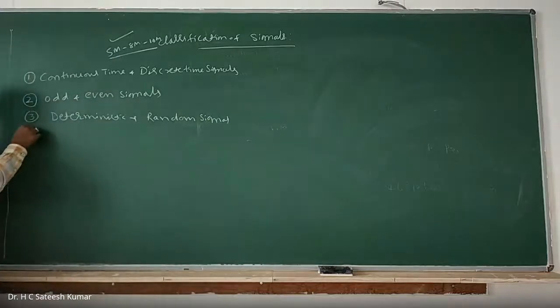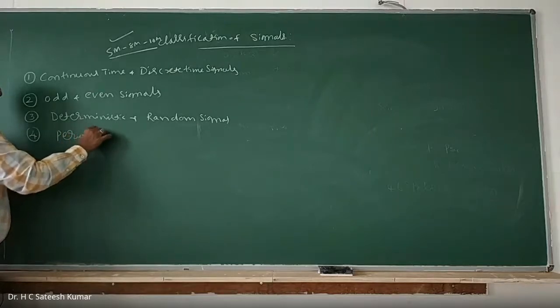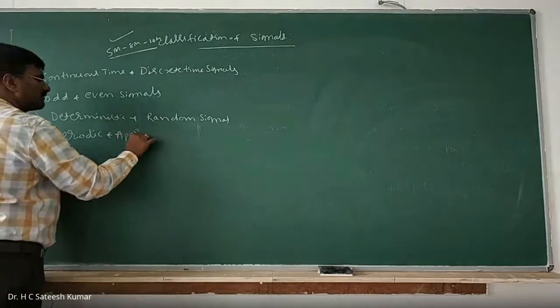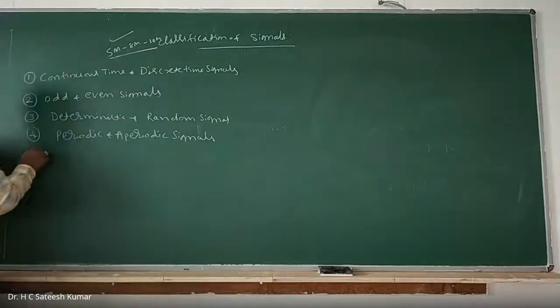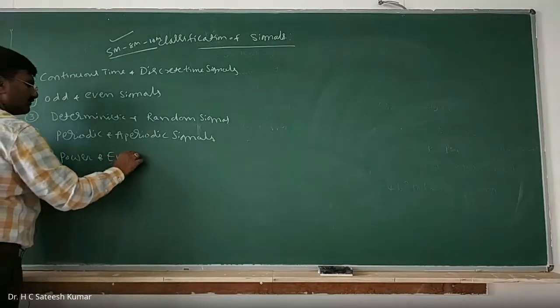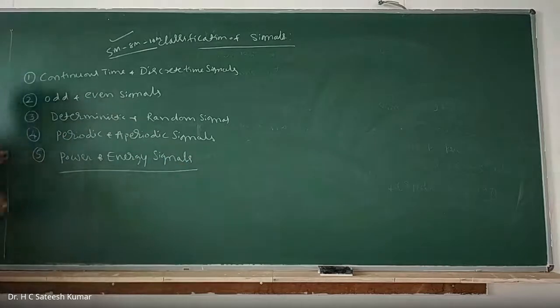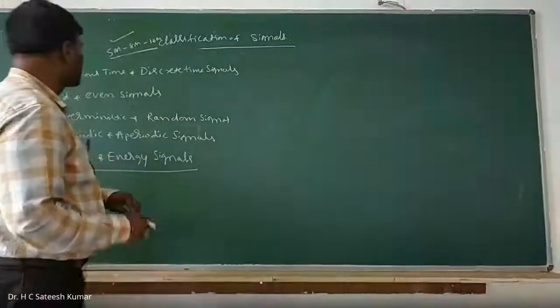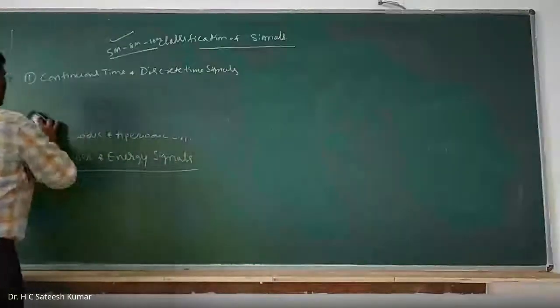Fourth one, periodic and aperiodic signals. And fifth one, power and energy signals. Right? One by one we shall discuss how exactly we can represent the signals and what the classifications are. Now let us move on to the first one, continuous time and discrete time signals.